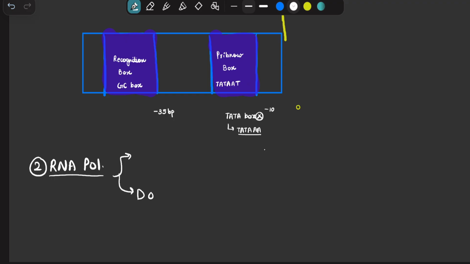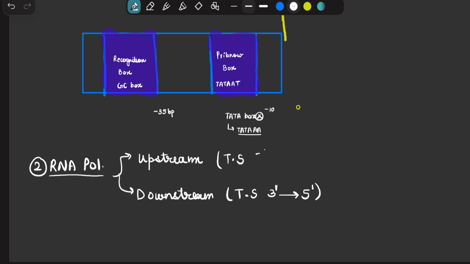By default, it can catalyze transcription downstream. Downstream means that it will recognize the template strand as 3' to 5', which is the case in most situations. If this RNA polymerase is catalyzing transcription in the upstream direction, the template strand it will recognize is 5' to 3'. So these are the two cases.